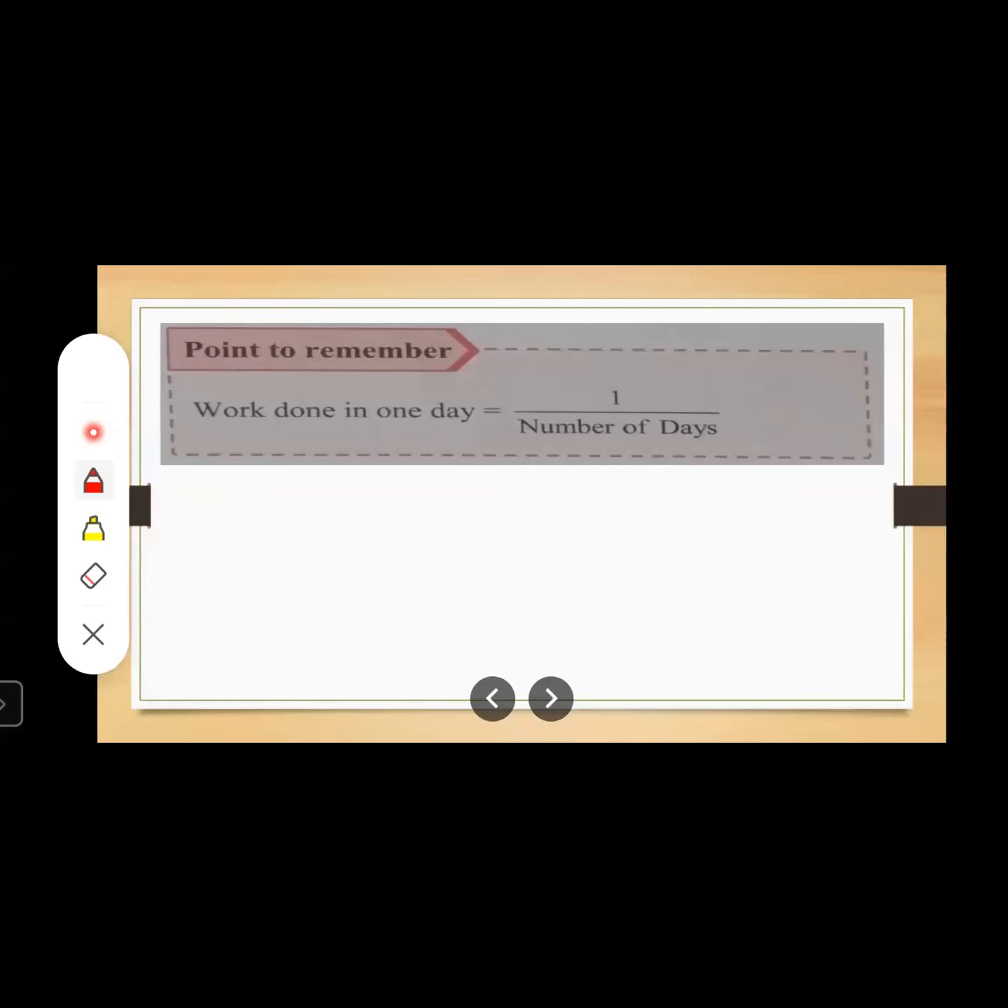Sneha, unmute yourself and ask your doubt.